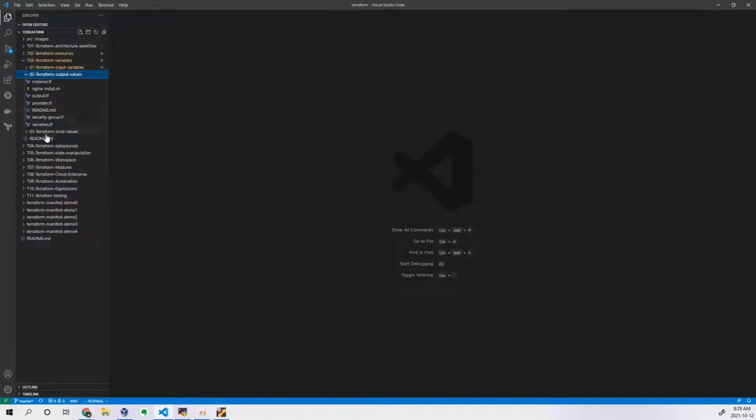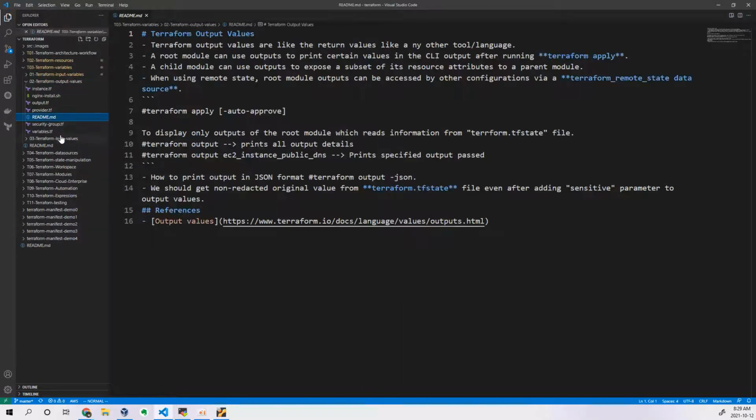So, output values. Let us go through the readme file. Terraform output values are like the return values in other tools or languages. If you remember the Python language, we write a return statement for a function, or for a class. That statement is equivalent to what you are trying to use in the output values.